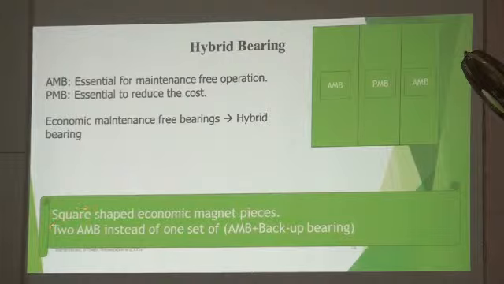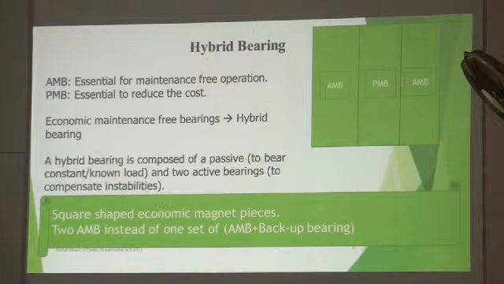This is why we say that square-shaped economic magnetic pieces will be used here, and instead of one bearing, we are applying two bearings. This is a new thing, because we have gone through the literature and found that people generally use one active magnetic bearing with a permanent magnet, or one electromagnetic bearing with a rolling element. However, we came up with the optimization that we require two bearings to keep perfect alignment. Most of the problems start because of alignment, sharp alignment. To overcome this, we require this kind of combination. Right?